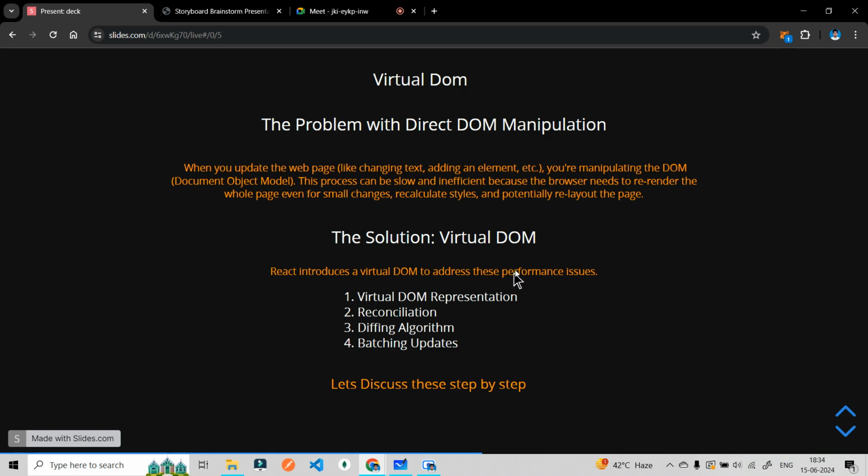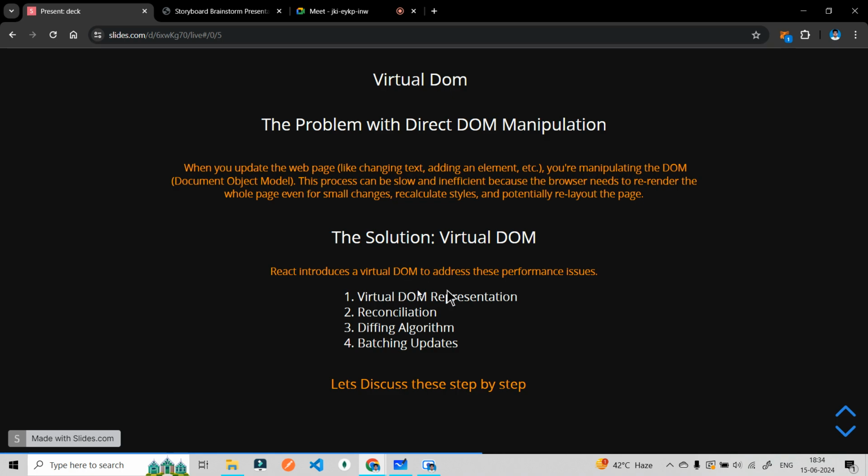See, the virtual DOM is the most important thing that made React so popular. Why is everyone using React? Because of this virtual DOM, because it brings so much efficiency while updating your DOM. So the solution is something known as a virtual DOM.